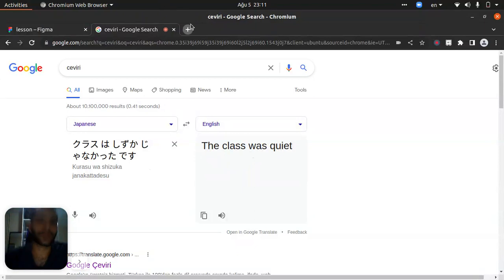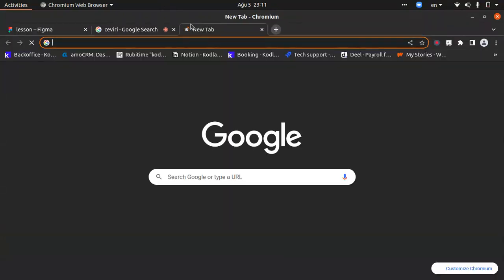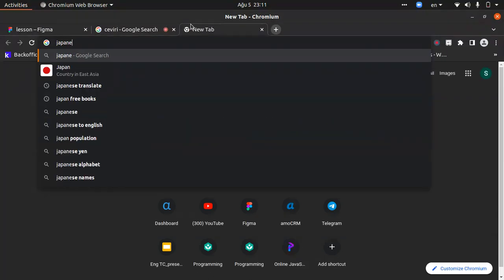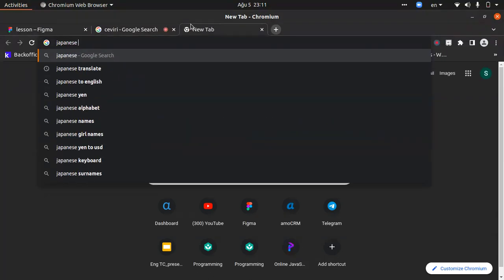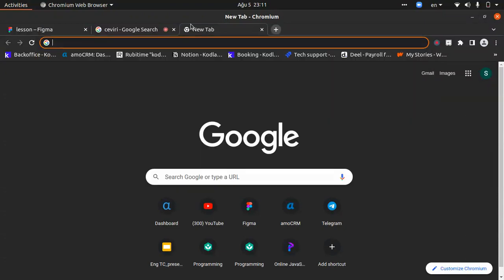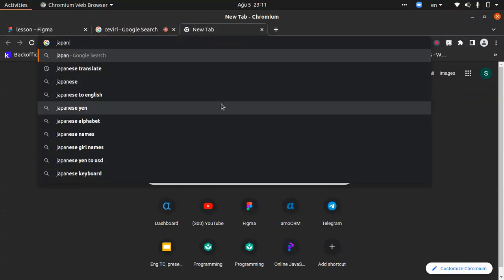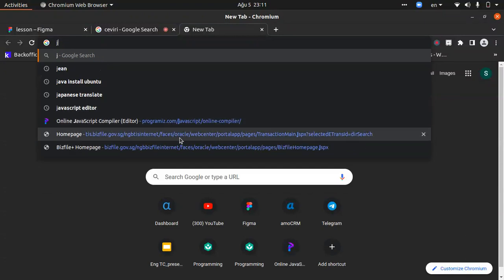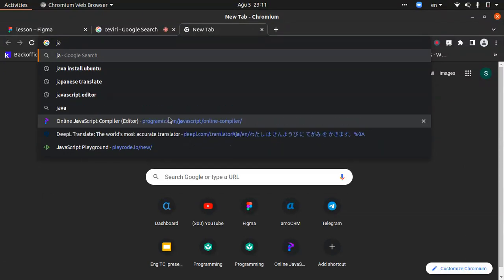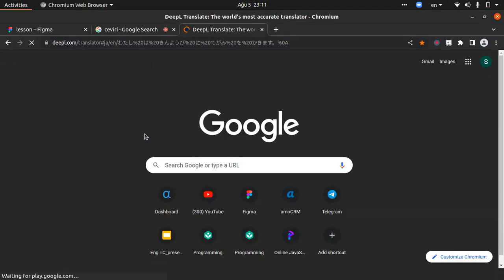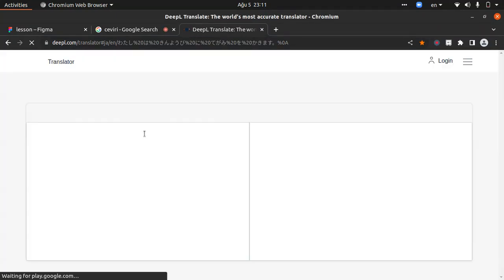Let me open Japanese translate. What is better? Oh my god, come on, open it. Let's translate. DeepL translate. Right, that one is really, I like this. This is very nice.